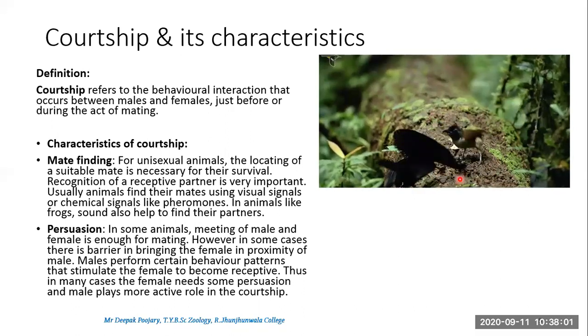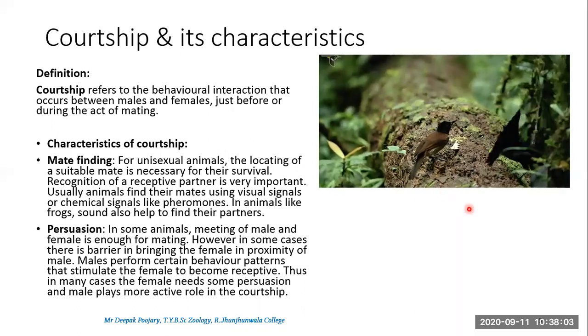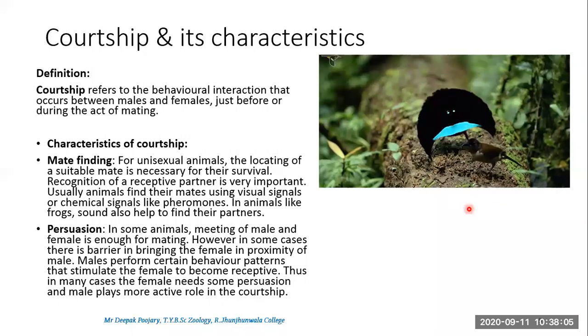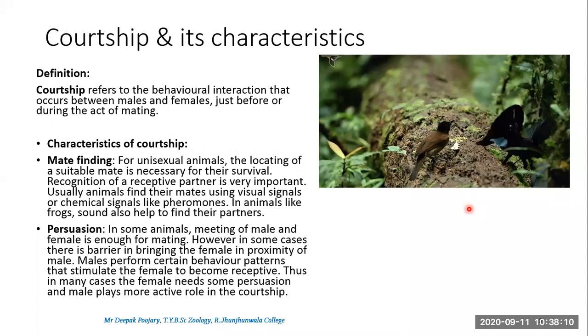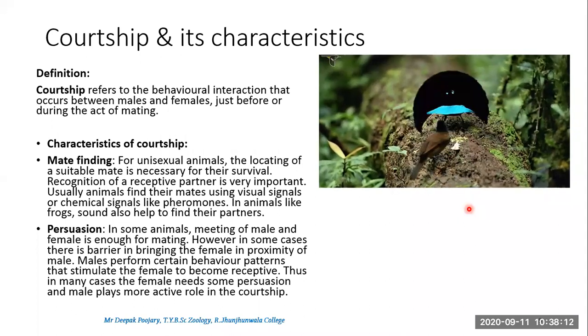This is an act. This dancing is nothing but persuasion of the female, where the male is displaying that huge neck feathers he had expanded, and by this dance he is trying to persuade the female that it is high time now we should mate.